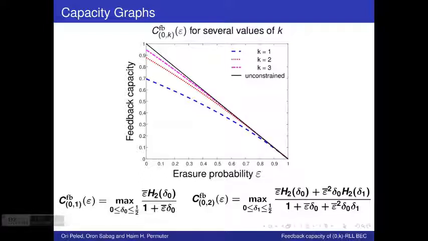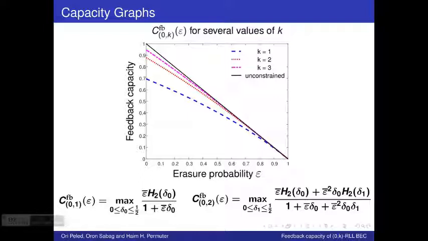As is evident in this figure, as k increases, the capacity becomes closer to that of the unconstrained channel. That is to be expected, since as k increases, the constraint itself becomes more and more lenient and closer to the unconstrained case. Thus, this behavior is to be expected.